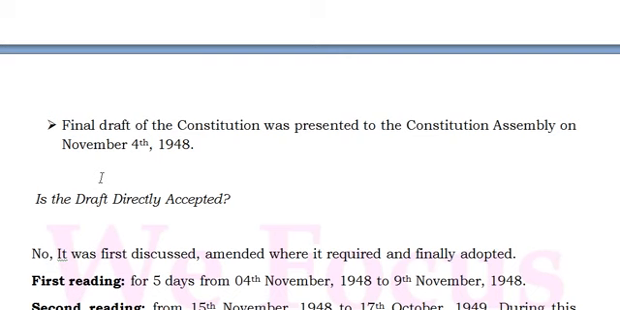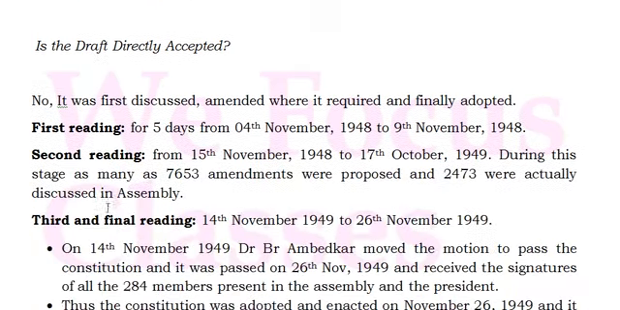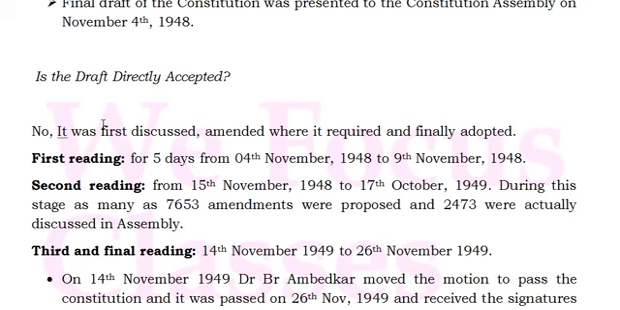So the Constitution of India was prepared by the Drafting Committee. But if the Drafting Committee prepares it, is it sure that everyone will accept the same? It need not be. Was the draft directly accepted? No, it was not directly accepted. So what was done? It was first discussed, then amended where required, and then finally adopted.